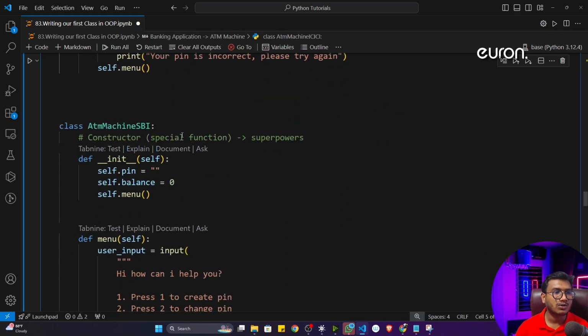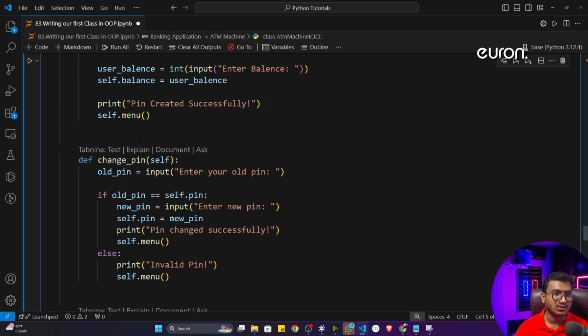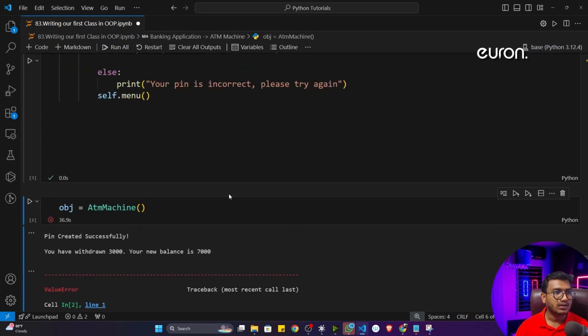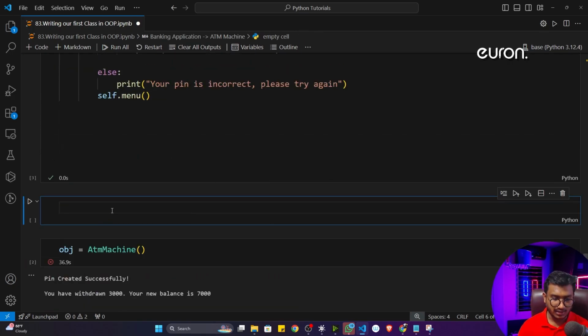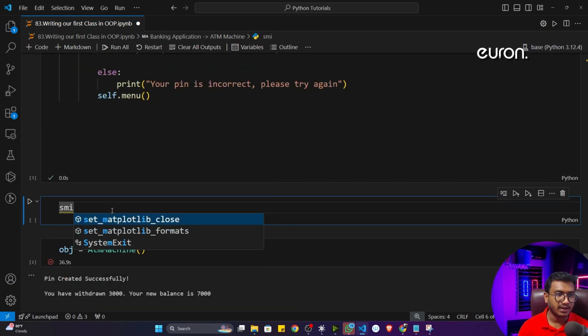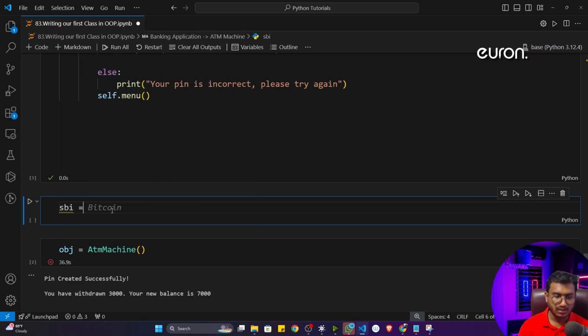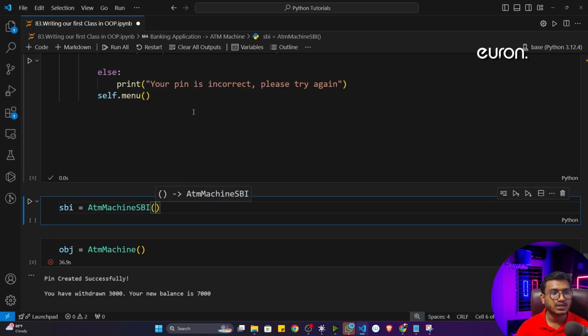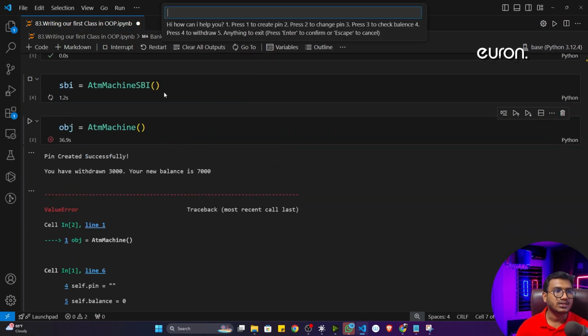Now let's say I want to call the SBI bank ATM machine. So what I will do, simply I'll go below, I'll execute the code. Now here I'll define the object. Let's say I want to call the SBI bank. I'll define an object. Now I will call ATM SBI. Now I'll initialize the object. Now see, if I execute the program, it is giving me SBI bank functionality.